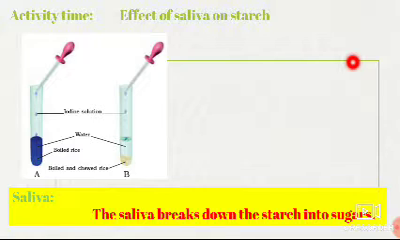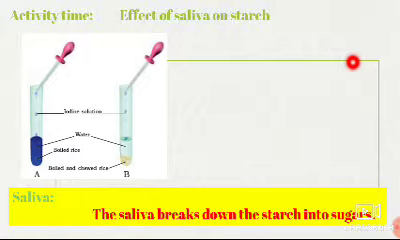Now add some water also. How much water are you adding? 3 to 4 ml water into the test tube. Then after adding the water, you have to add 2 to 3 drops, only drops, not ml, of iodine into both A and B. When iodine is poured, you can see the change of the color.